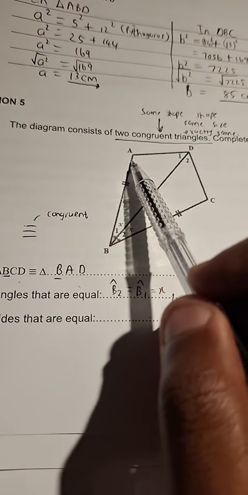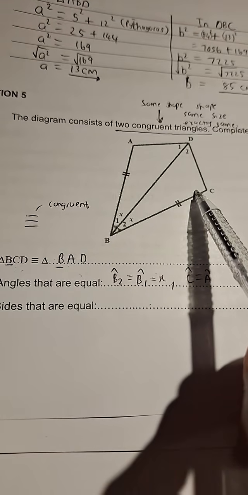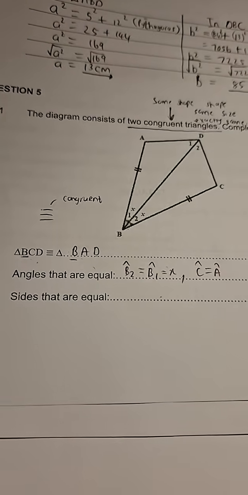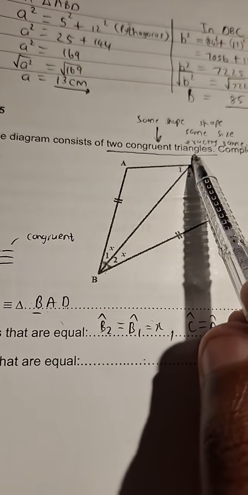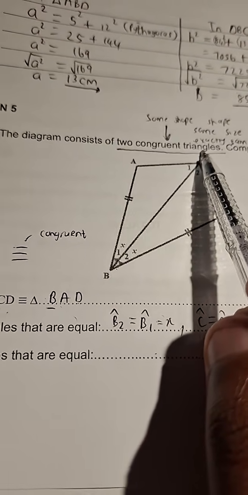If you look at A, here it is. C, there it is. Okay? It should actually just work out because we are told that the two triangles are congruent. We are told that they are.